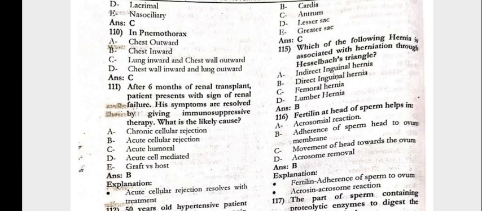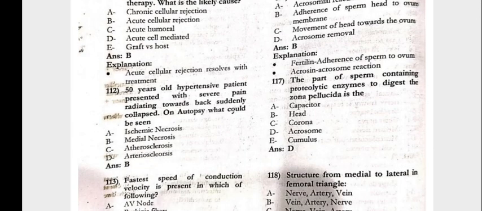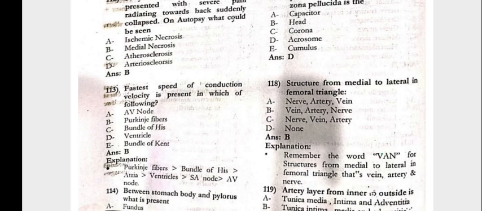The fertilin at the head of the sperm helps in the adherence of the sperm head to the ovum membrane. Next, 117, the part of the sperm containing proteolytic enzyme to digest the zona pellucida is the acrosome. The structure from the medial to the lateral in the femoral triangle would be the vein, artery and the nerve.